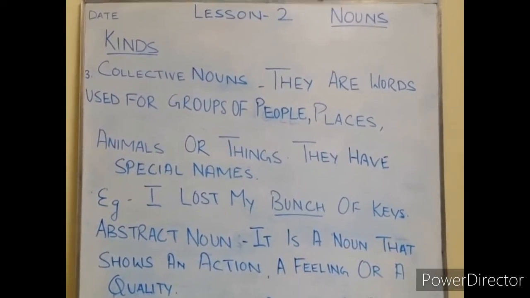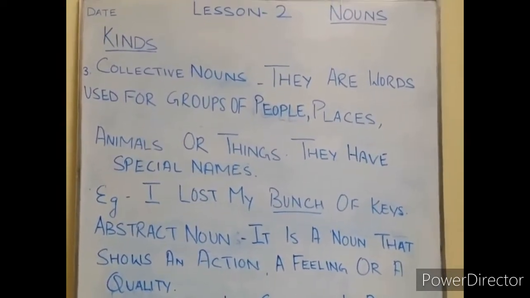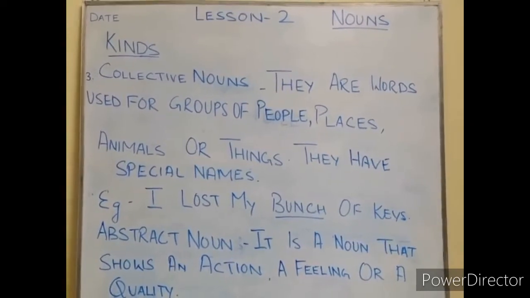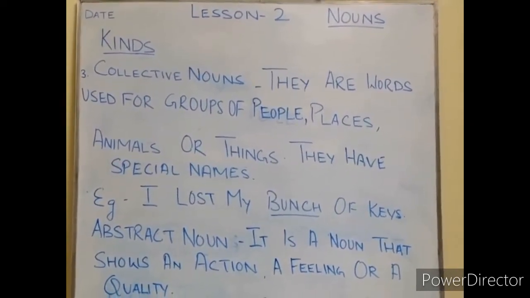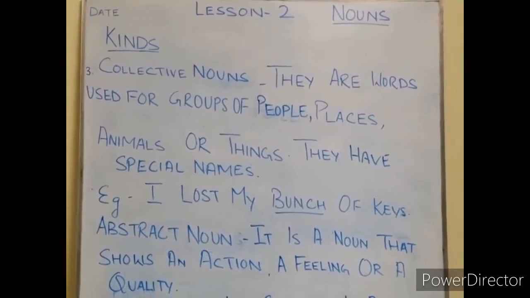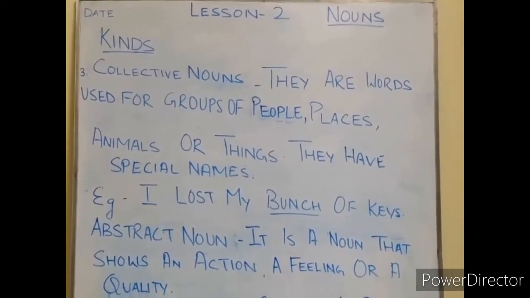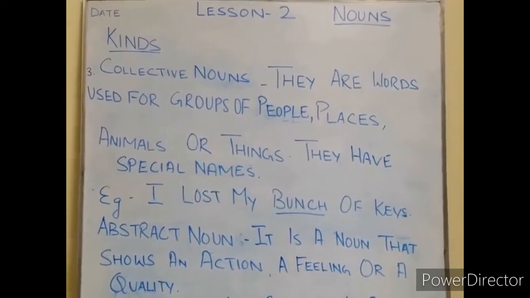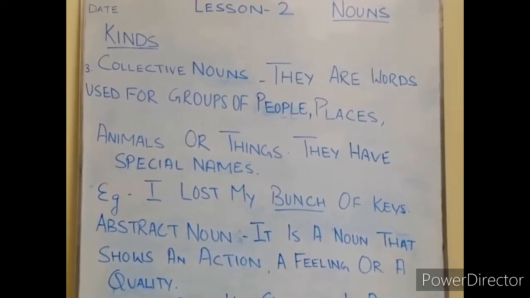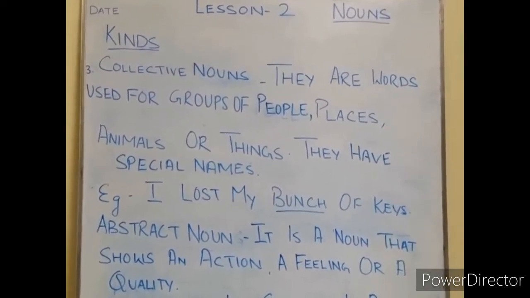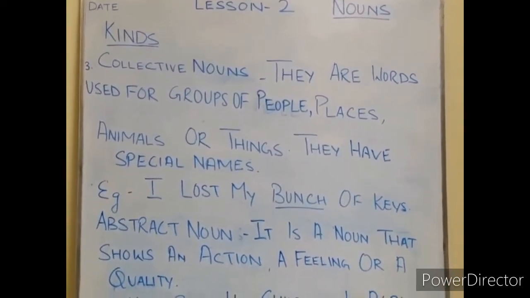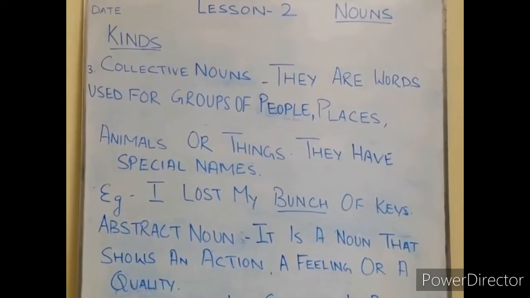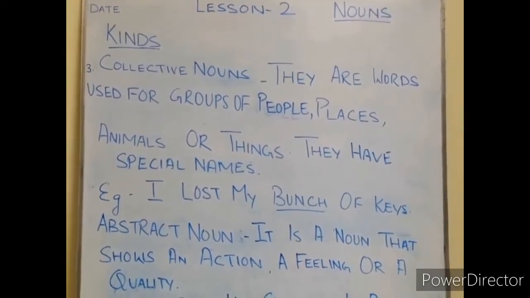Example, I lost my bunch of keys. So there we can find in the sentence a special name, bunch. So bunch is a collective noun, and bunch refers to a collection of keys, a group of things. So bunch is a collective noun. Hope you all have written.